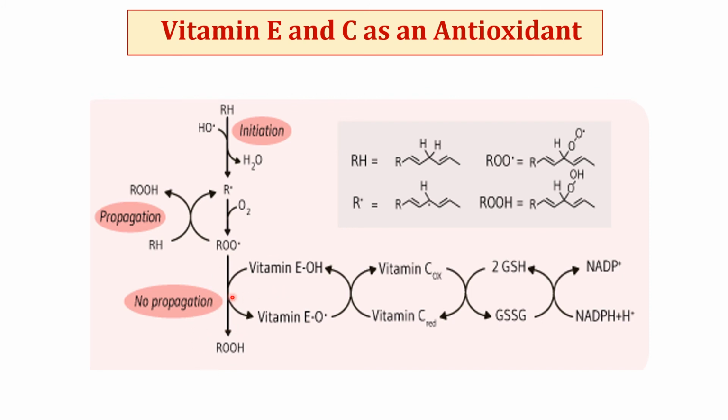In this process, vitamin E itself gets converted into a tocopheroxyl radical. This radical now reacts with vitamin C. So this radical is again converted into its normal vitamin E form, and vitamin C is converted into vitamin C radical. This vitamin C is again converted into its normal form with the help of glutathione and NADPH.